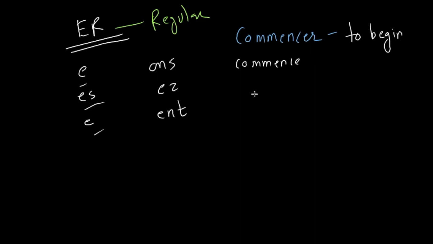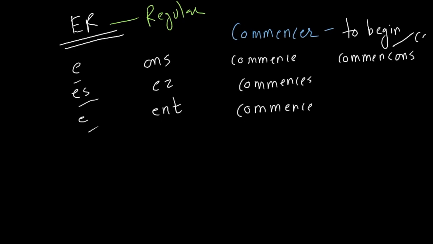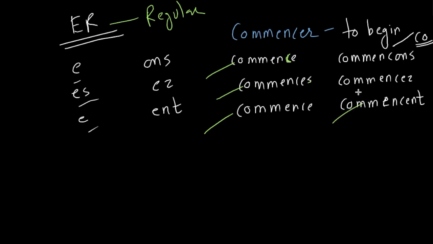Now, this pattern will apply. Je commence, tu commences, il, elle, on commence. Problem happens in the nous form. According to this regular pattern, it should be "commons," because co is co, right? Remember that. This is fine. Commons, commence. This is fine. The problem is in this one. It will become "common co," which is funny. So you have to write a cedilla here, right? So it becomes "commençons."